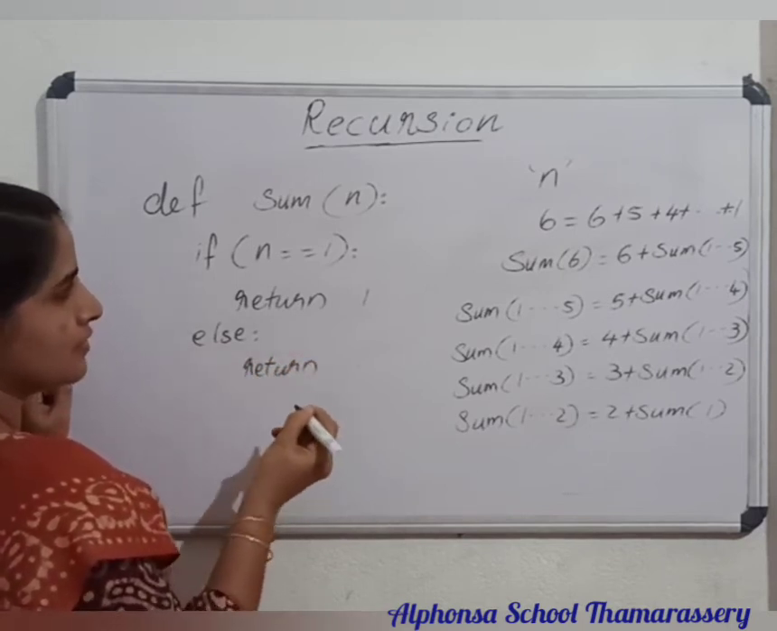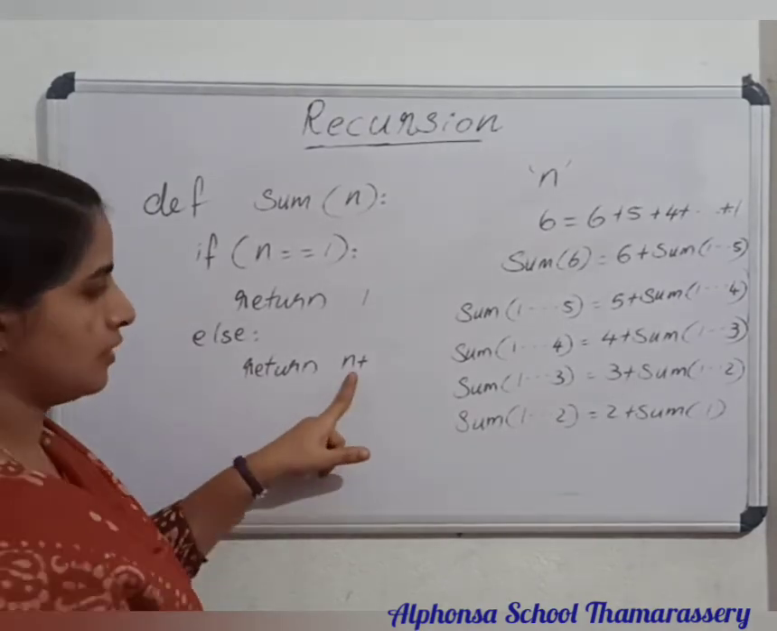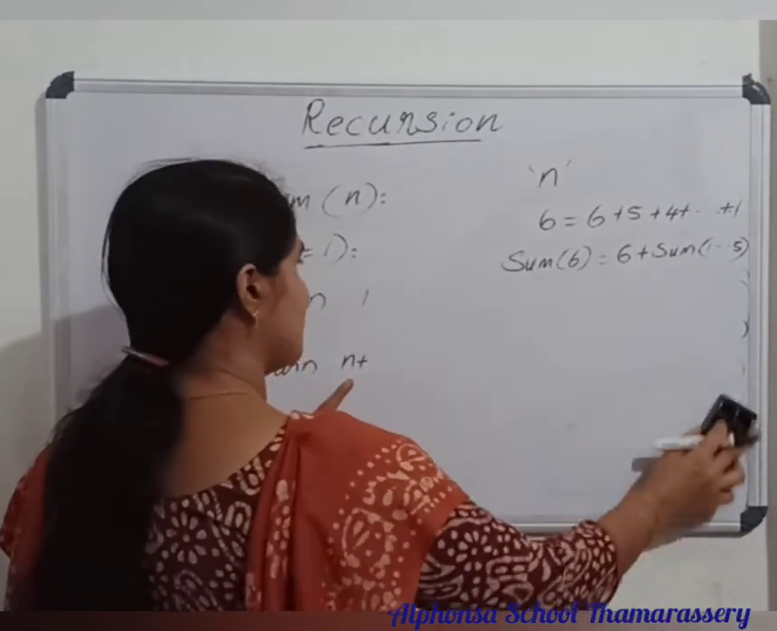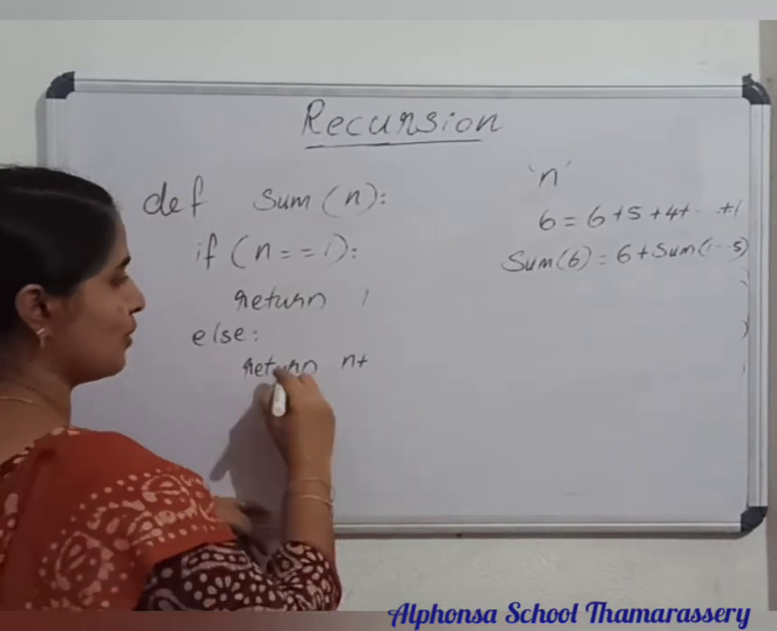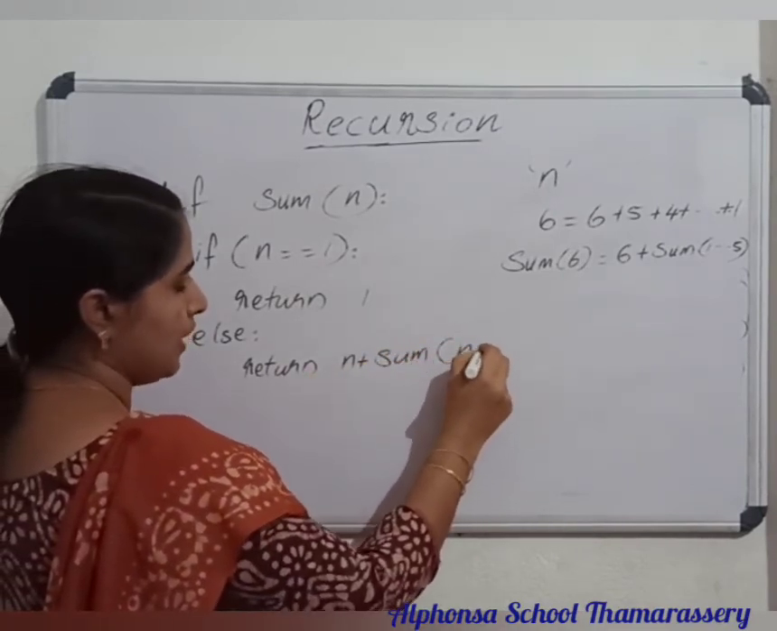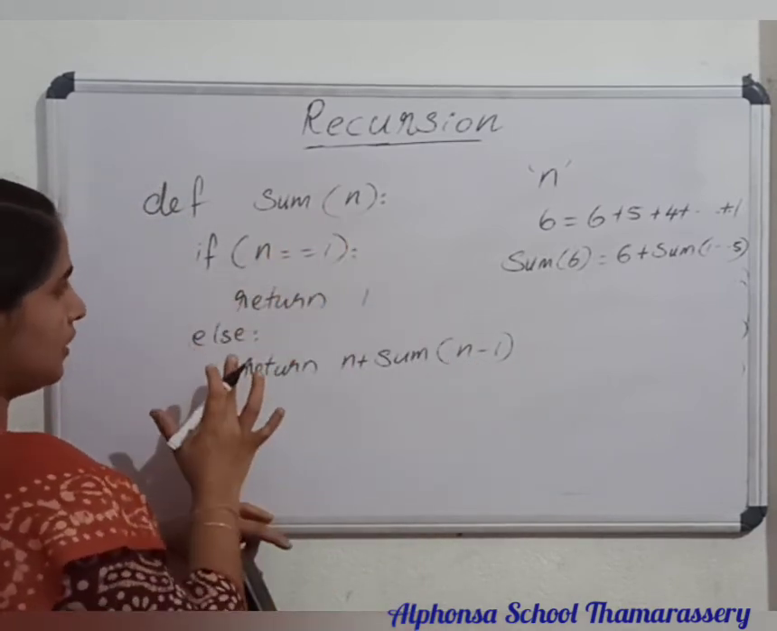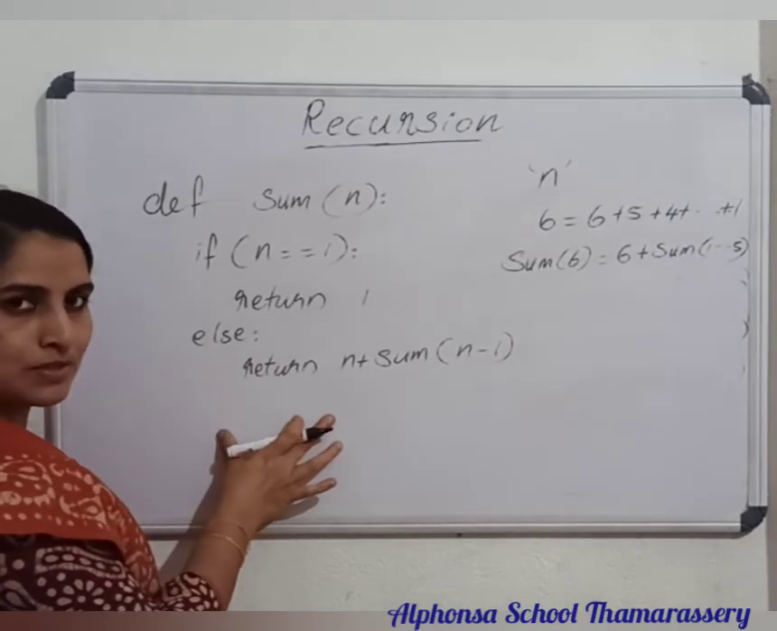Return n plus. Factorial we use the same logic, so the symbol is different. That's all. n plus the function name, sum of n minus 1. Okay, calling the same function repeatedly. Then you write main for the same.